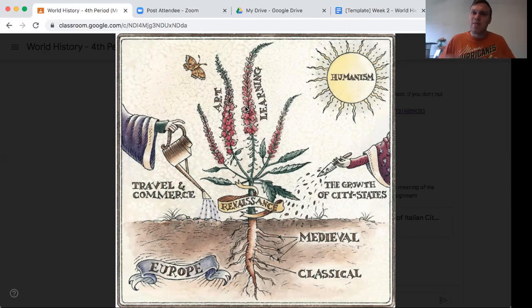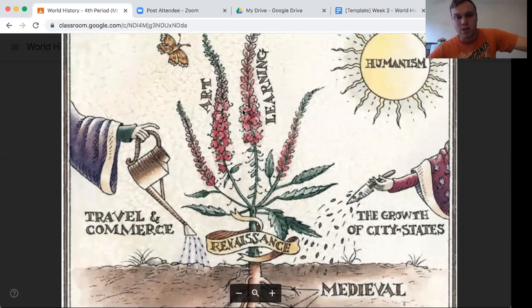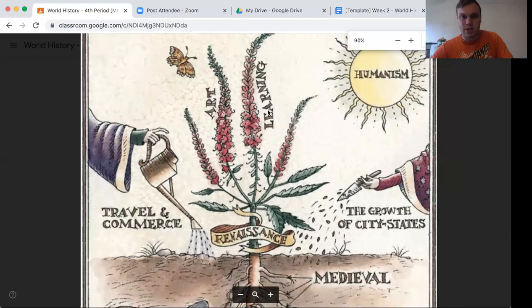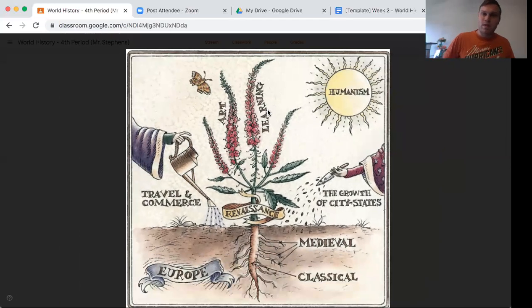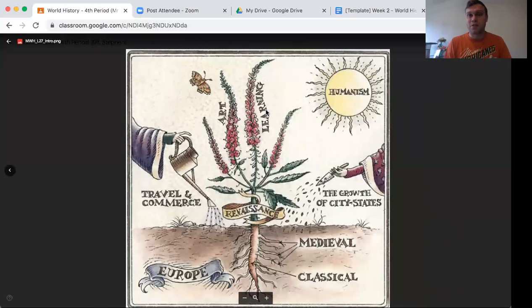This plant is a metaphor for how the Renaissance began. Of course, its roots are the medieval and classical period. It all took place in Europe, in the soil. The growth of city states combined with travel and commerce and humanism allowed this plant, the Renaissance, to grow. And then you saw big advancements with art and learning.